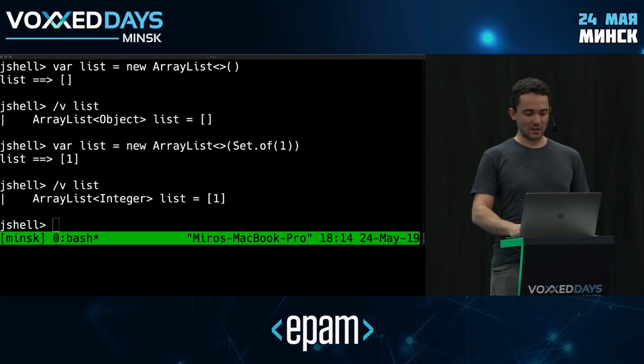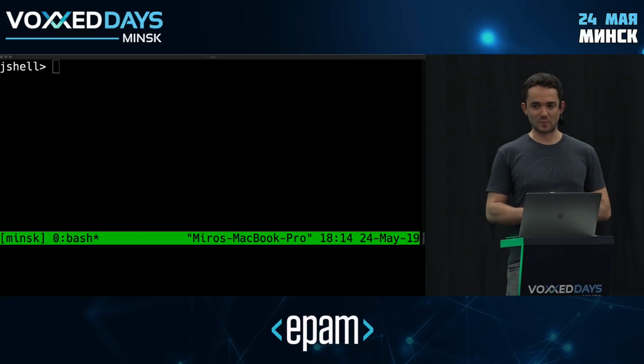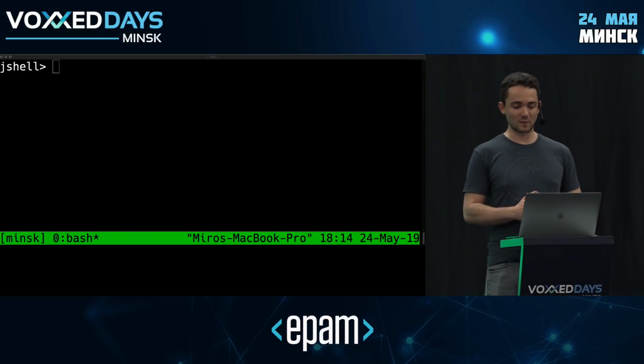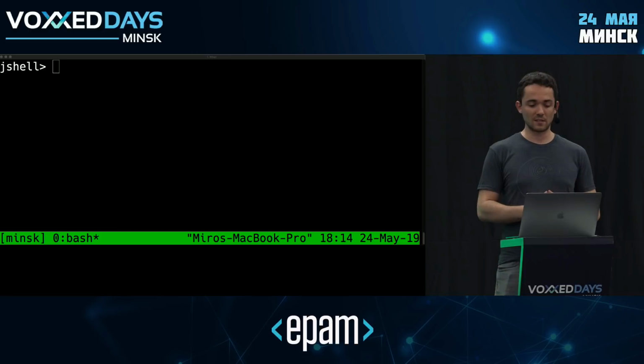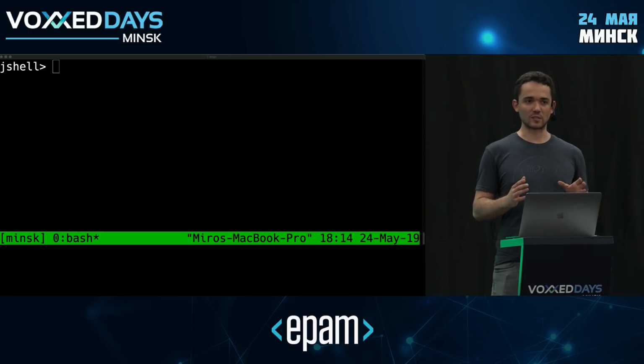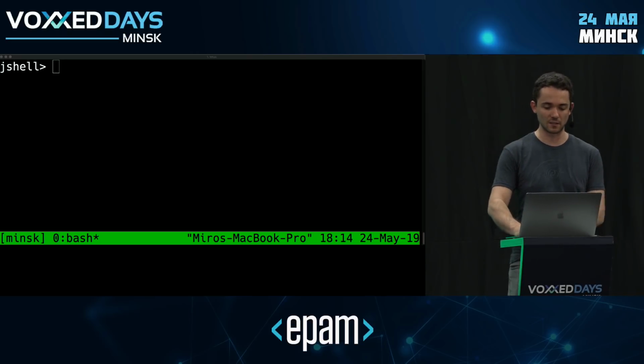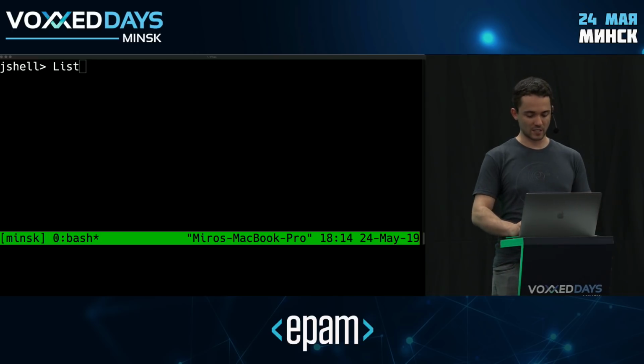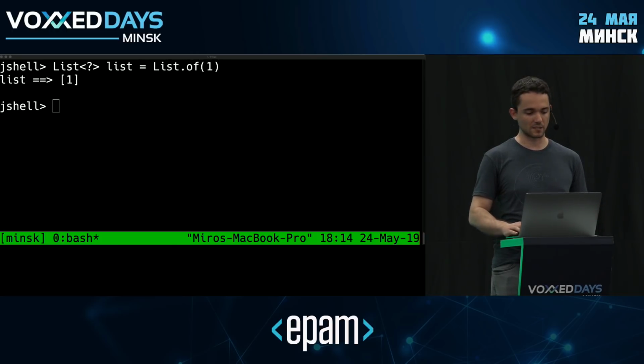So now we're getting into really extreme cases, right? And one of these really extreme cases are capture variables. Capture variables, maybe you don't know the term, but you've certainly seen this around. It's the thing where we use question mark to denote the type, right? So essentially wildcards, or in particular collections of unknowns, are relatively common. So I can, for example, create a list of unknown. Let's call it a list. And I'm going to initialize it with something, let's say an integer.